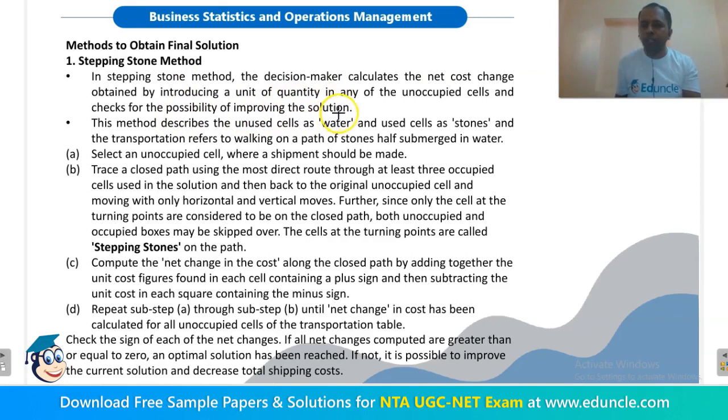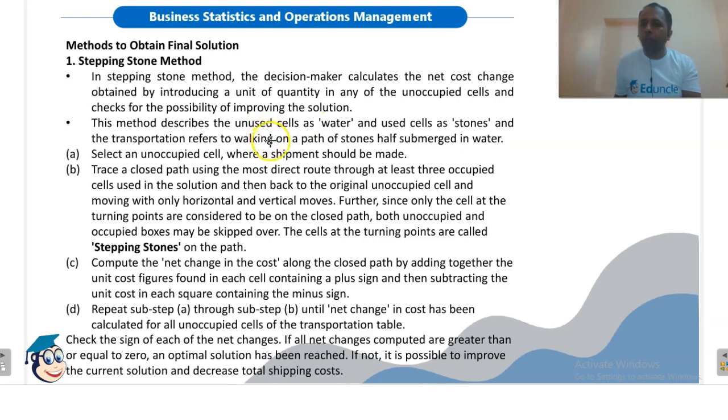How will we check? We will find a closed loop for each unoccupied cell, and we will check whether an allocation in the unoccupied cell will reduce the total transportation cost obtained in the feasible solution or not.